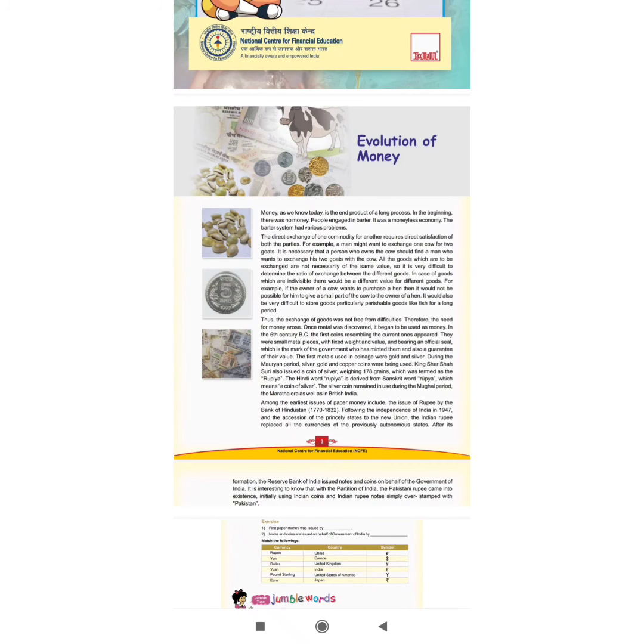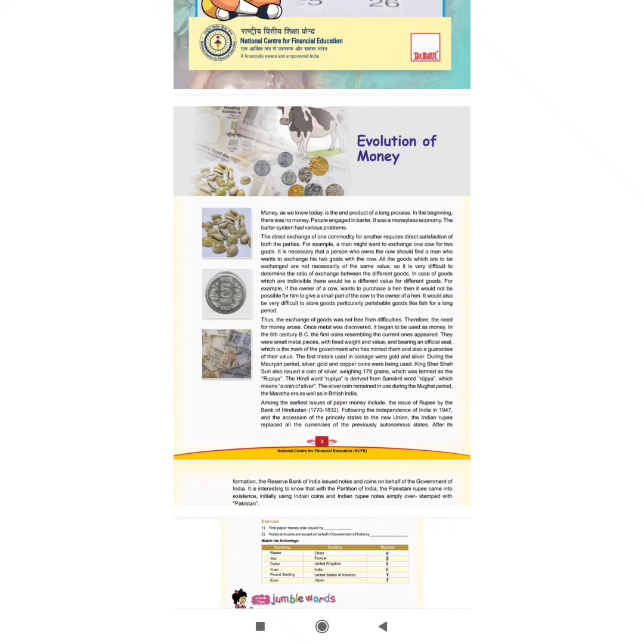All right, class, we know that we got independence in 1947 and a new government was formed, new countries were formed, but one thing was common, which was paper money. After independence, or even during independence, we had paper currency.